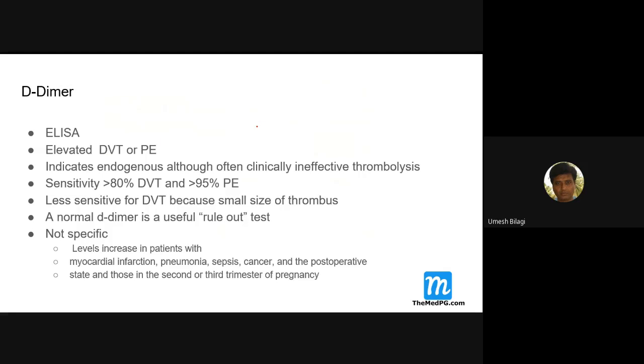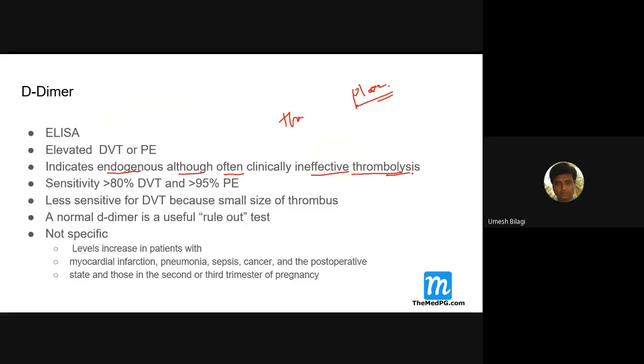Now we'll talk something about the D-dimer test. The D-dimer test is an ELISA, elevated both in DVT and pulmonary embolism. Note this. It actually just indicates endogenous, although often clinically ineffective, thrombolysis. So this is thrombolysis inherently from inside the body. Wherever the thrombus forms, there is a thrombolytic mechanism. That is plasminogen.